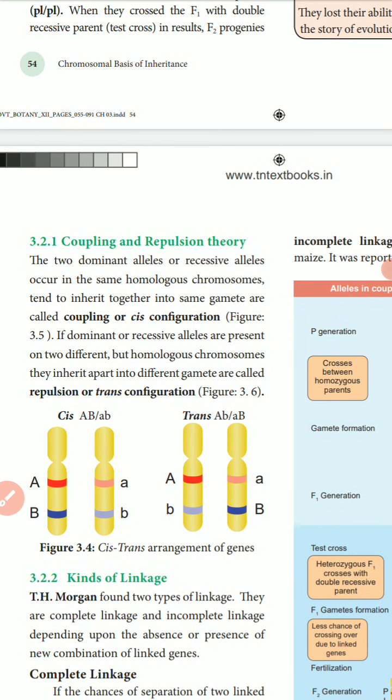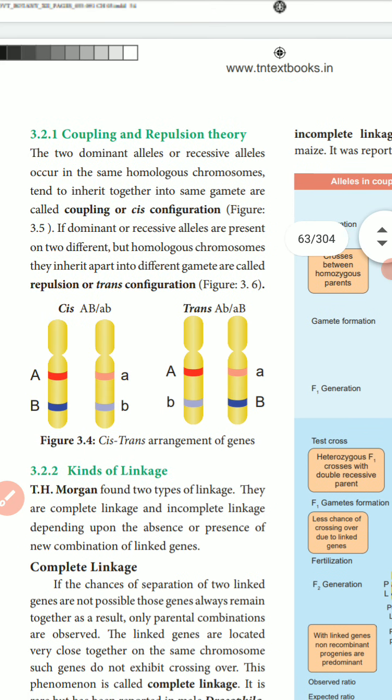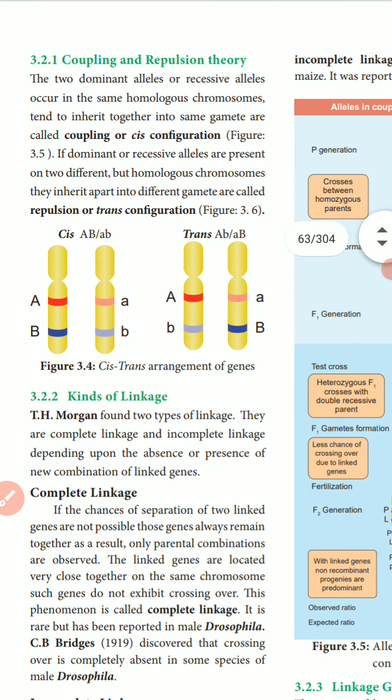When two dominant alleles or two recessive alleles occur on the same homologous chromosome and tend to be inherited together into the same gamete, it is called coupling, or cis configuration. When a dominant and a recessive allele are present on two different homologous chromosomes and are inherited into different gametes, it is called repulsion, or trans configuration.